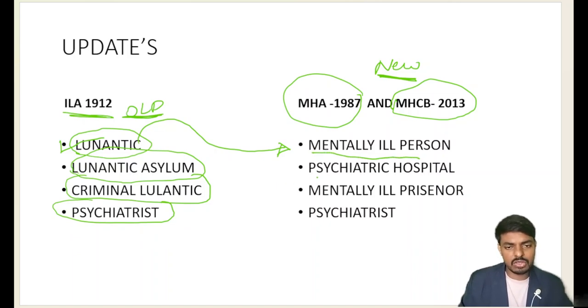Lunatic asylums become psychiatric hospitals. And a criminal lunatic, a person who committed a criminal offense and is mentally ill, becomes a mentally ill prisoner, very importantly.